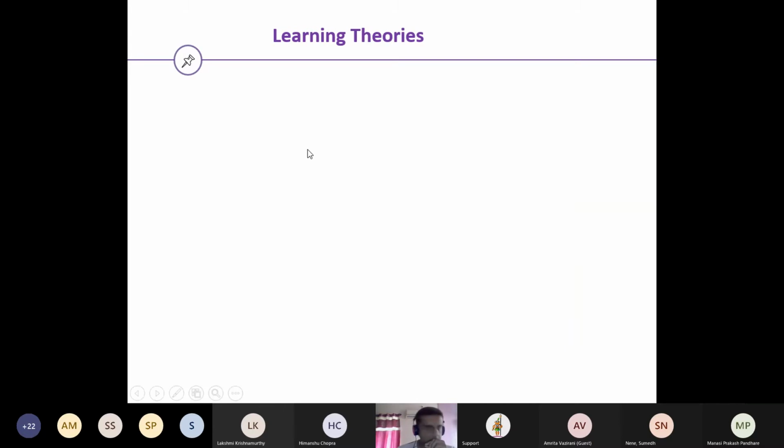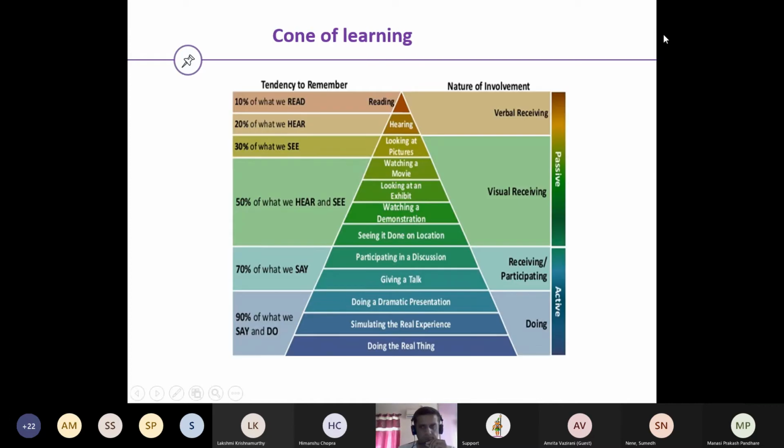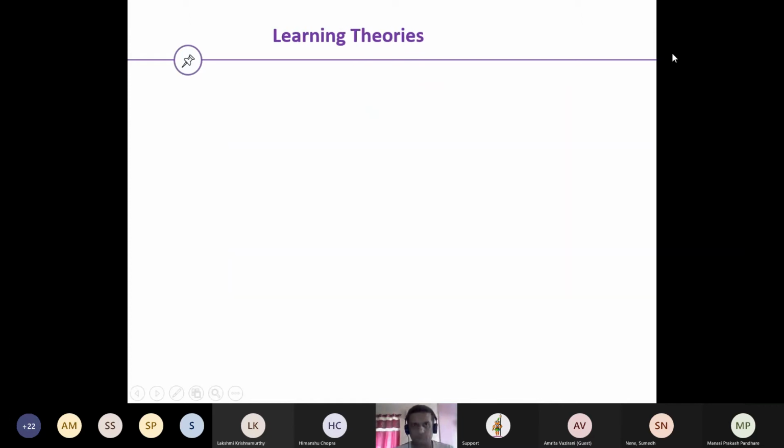With this, there are some learning theories. Really, there are three core learning theories. People do say that there is a lot more out there, but it's always good to stick to the basics. So there are three theories which talk about the learning part. The first is behaviorism, wherein the mind is more of a black box. Only input and output matter.